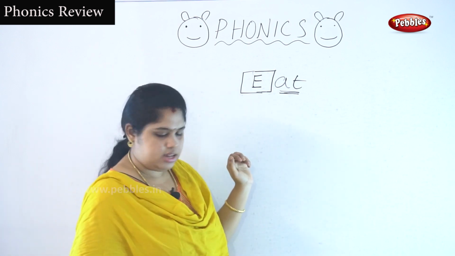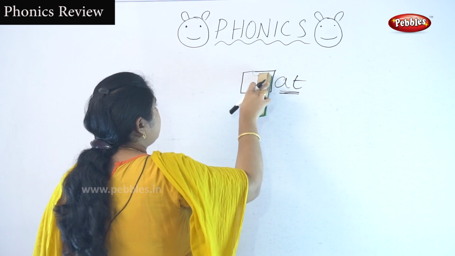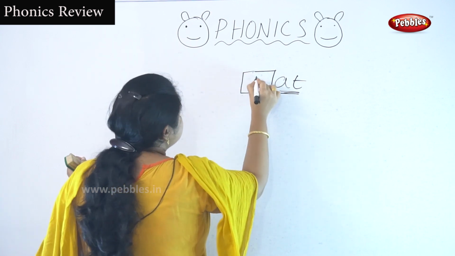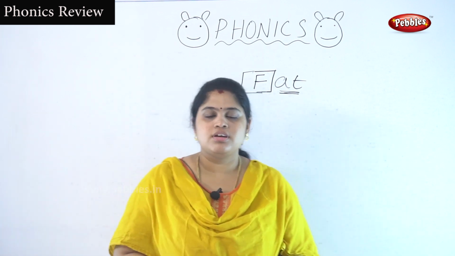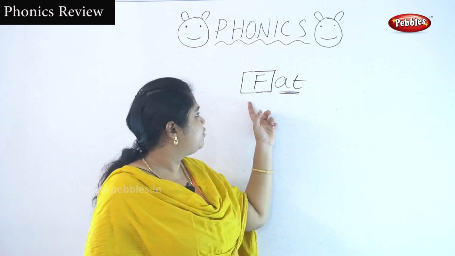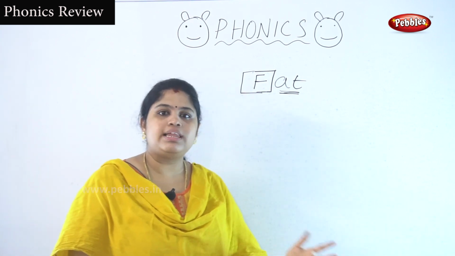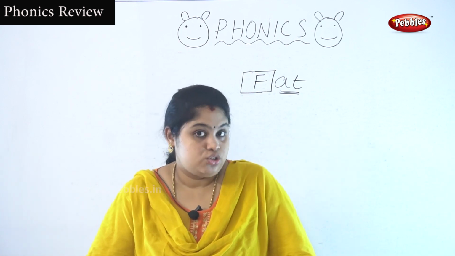Okay. Next letter. Next one is F. What is the sound of the letter F? F. F, at. What is the sound of AT? At. You don't forget that.